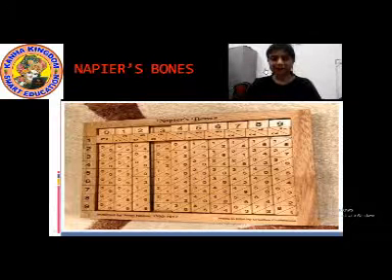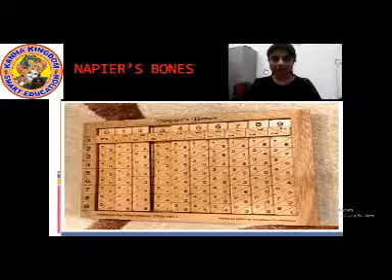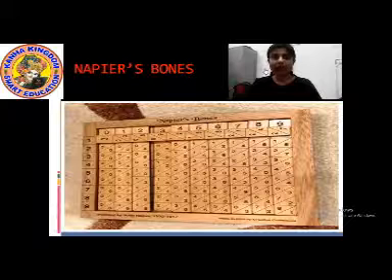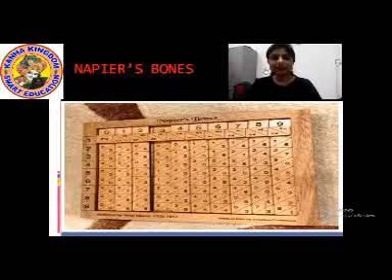Students, this is the picture of Napier's bones. This is the device. Can you see? Many numbers are written on this device. Yes, these are also attached with rods, and you can find the square root of a number.